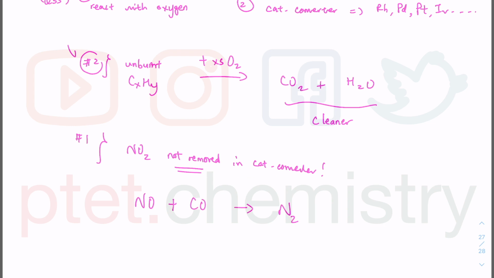When you remove NO, you produce N2 and CO2. And of course, that is a classic equation, which you have seen from your IGCSE or O-level chemistry. If 2 is correct and number 1 is wrong because it does not remove NO2 in the catalytic converter, then we're left with 2 and 3. So which means it must be option C.